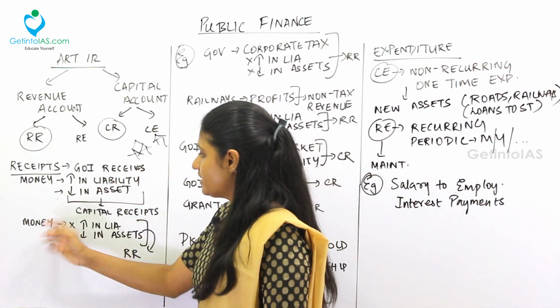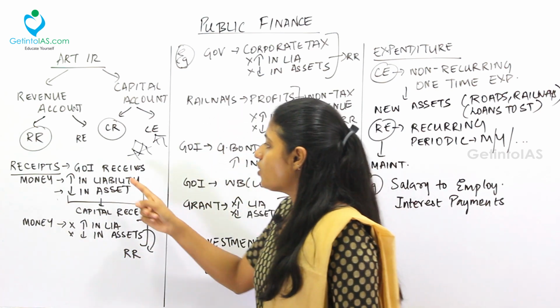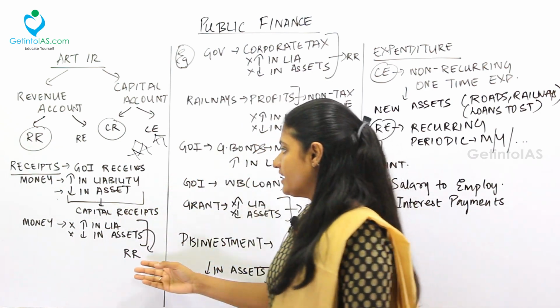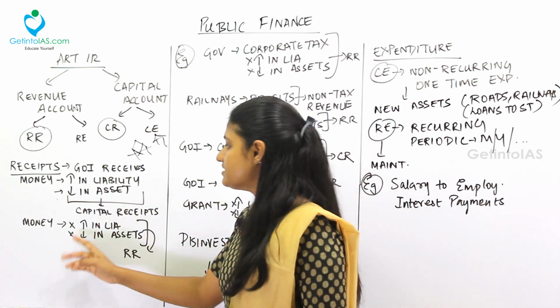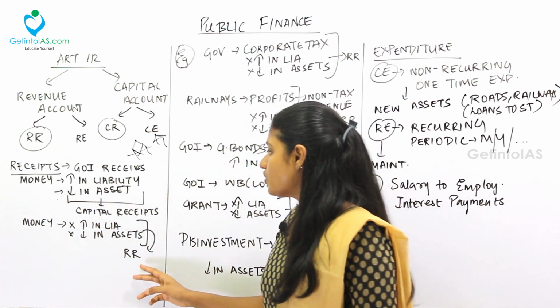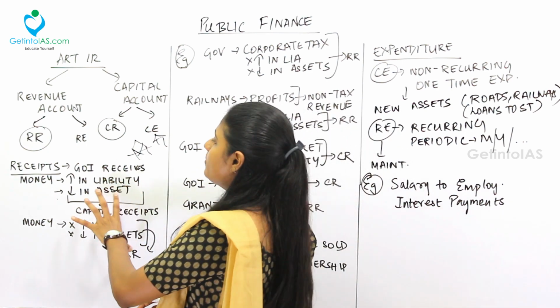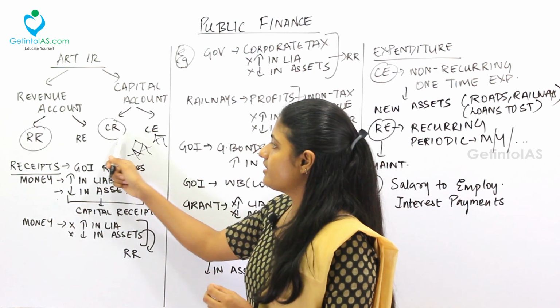Coming to the next thing, the revenue receipts. So what is a revenue receipt? The opposite of the capital receipt is called the revenue receipt. That is, if it does not increase the liability or does not decrease the asset of the government of India, that is called revenue receipts. So these are the 2 things. Keeping this formula in mind, we'll see various examples of capital receipts and revenue receipts.